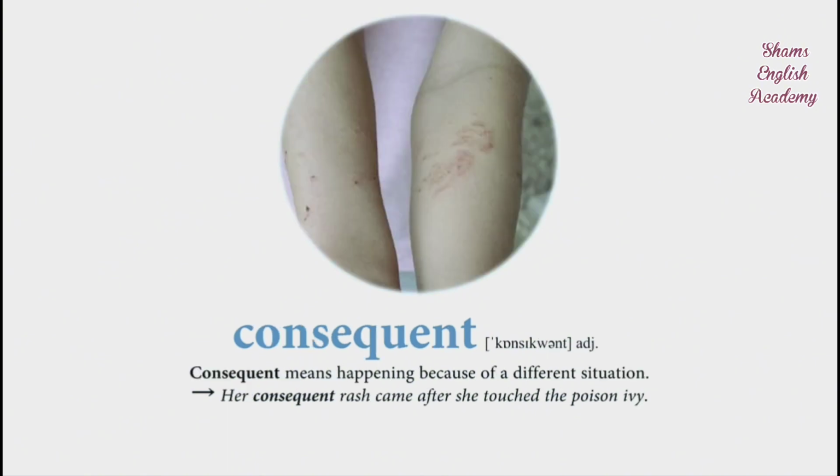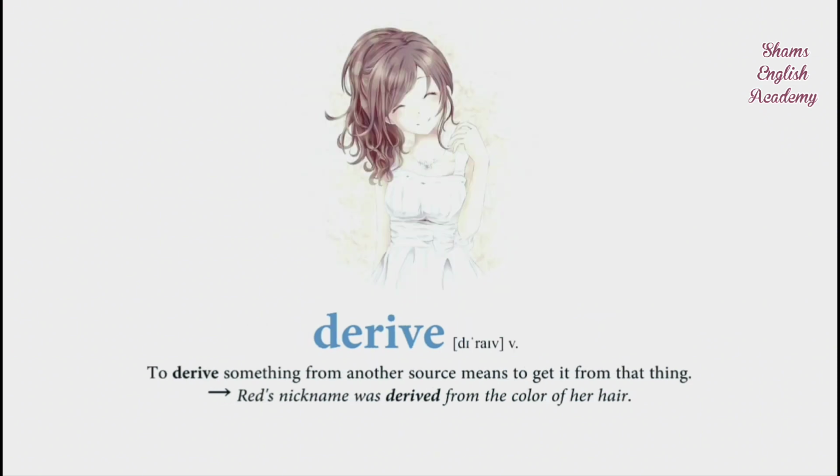Consequent. Consequent means happening because of a different situation. Her consequent rash came after she touched the poison ivy. Derive. To derive something from another source means to get it from that thing. Red's nickname was derived from the color of her hair.